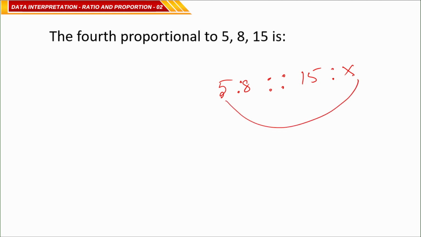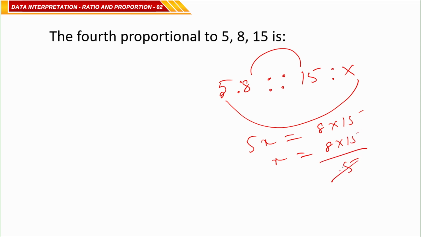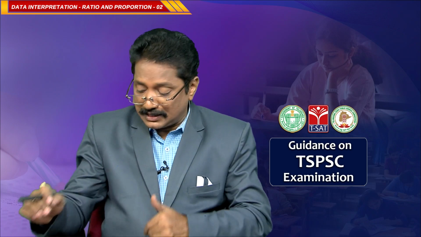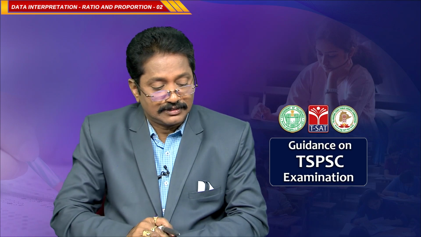The product of extremes is equal to the product of the means. Means 5 into x is equal to 8 into 15, or x is equal to 8 into 15 by 5. 5 ones are 5, 5 threes are 15, so 8 threes are 24. So the x value is 24. The fourth proportional is 24. In this manner you can calculate.